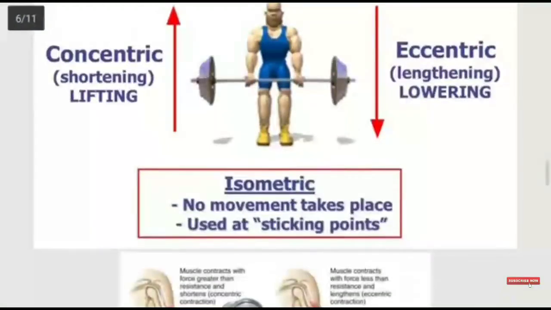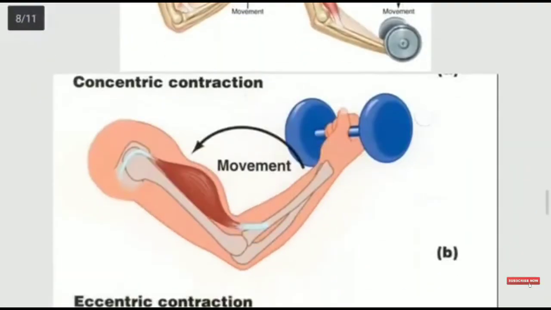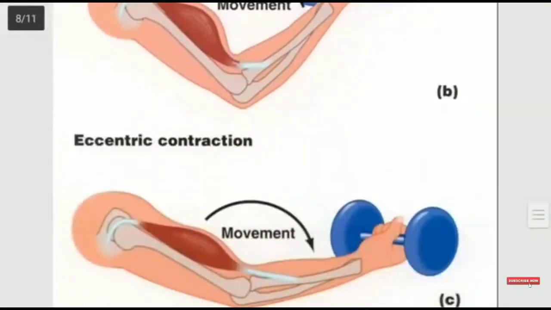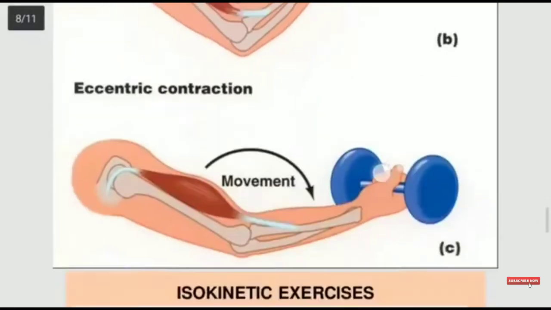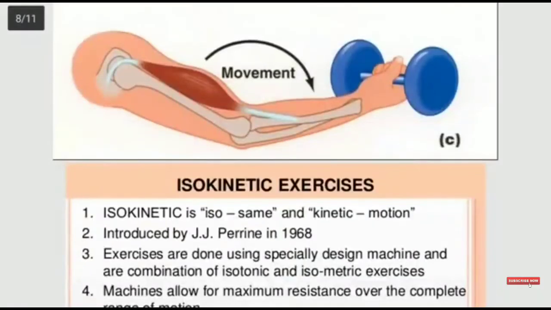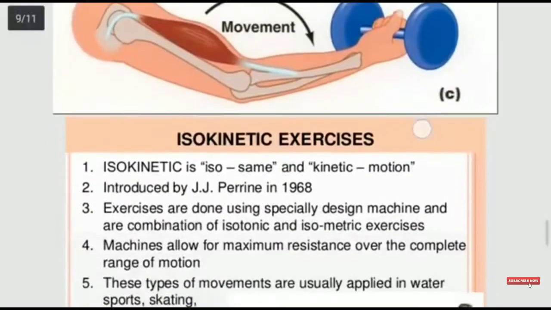These are the three important differences of the isometric and isotonic exercise. In the case of isotonic exercise, shortening of the muscle length is called concentric contraction and lengthening is called eccentric one.